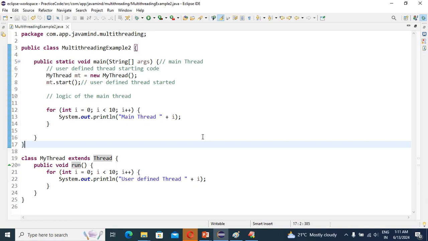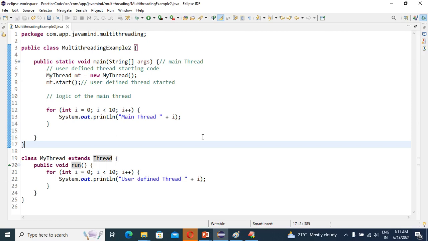So guys, the thread scheduler is a mental patient. The thread scheduler is a mental patient, just like the garbage collector is also a mental patient, guys. Mental patient means we are unable to predict the exact behavior of the component, right? We are unable to predict the exact behavior of the component.